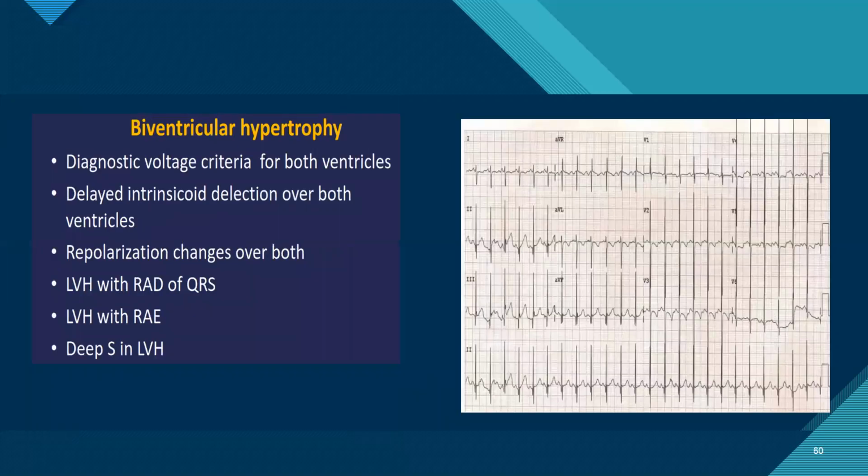Coming to biventricular hypertrophy, basically you have high voltage criteria of both ventricles, delayed intrinsicoid deflection of both ventricles, and equalization between LVH with RAD, or LVH with RAE, deep S along with LVH. These are the features.